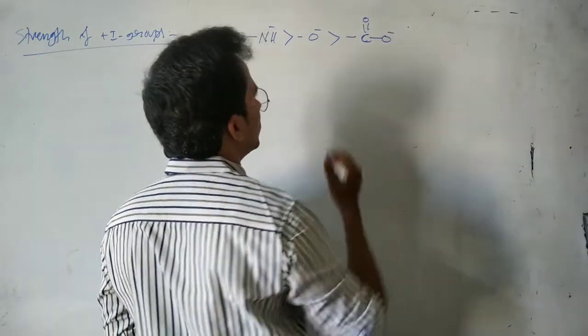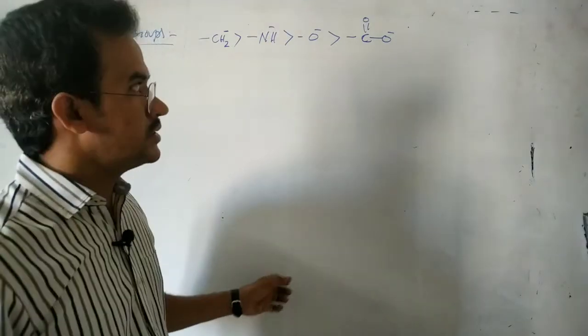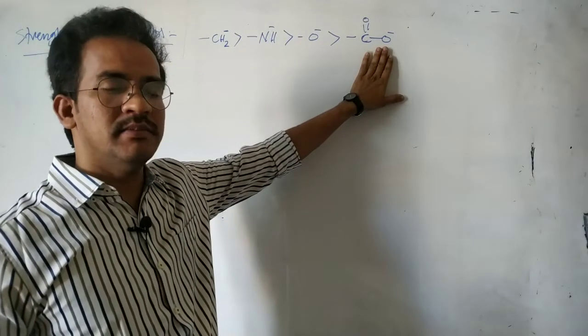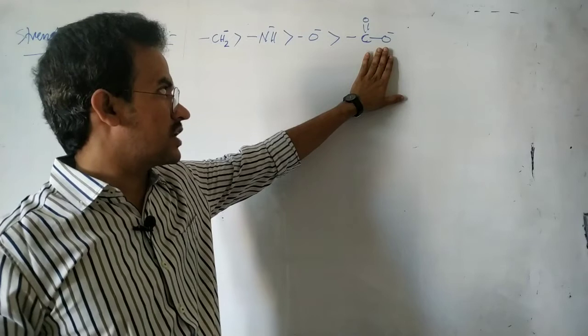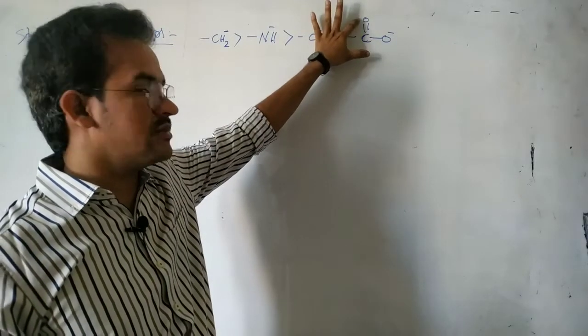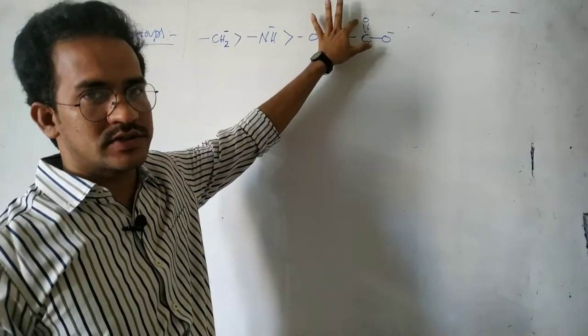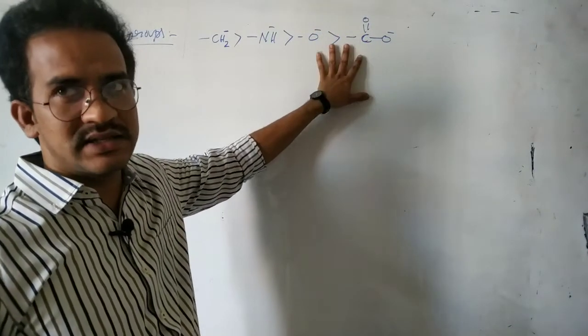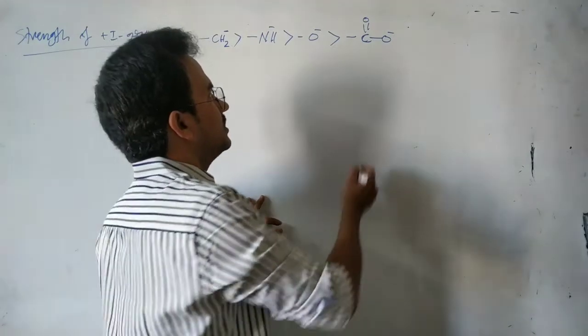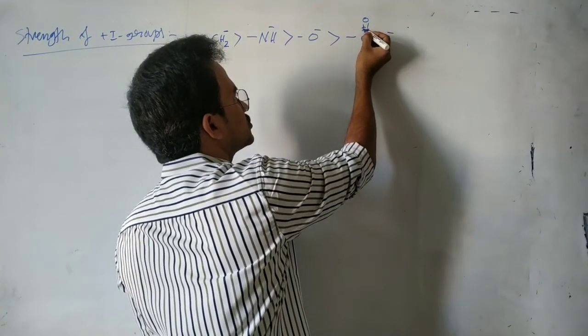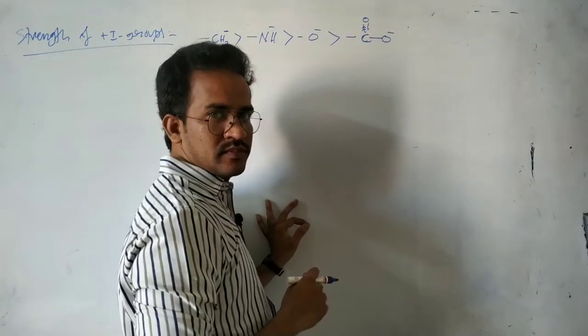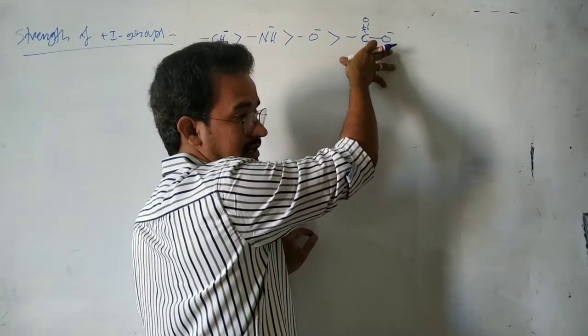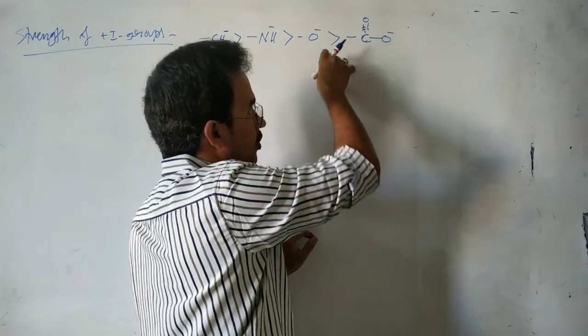And next here C double bond O minus. So this O minus is also acting as a plus side group, releasing the electrons. But at the same time, this neutral oxygen attracts the electrons towards itself. That's why its plus side effect is less than the O minus. So the overall resultant donating nature is less than the O minus.